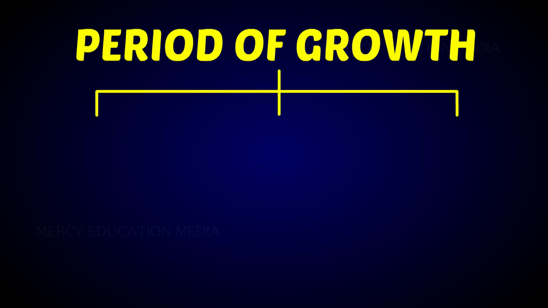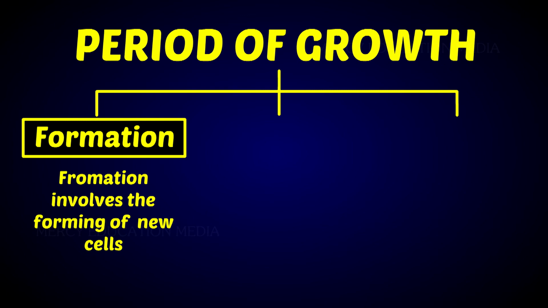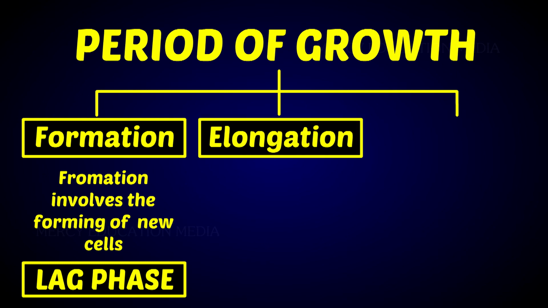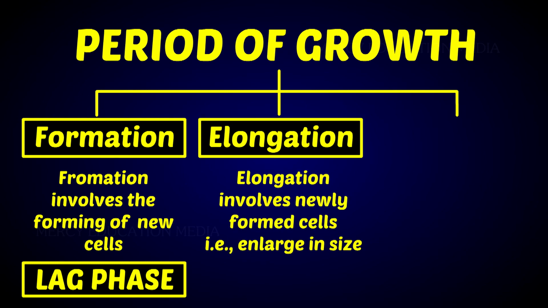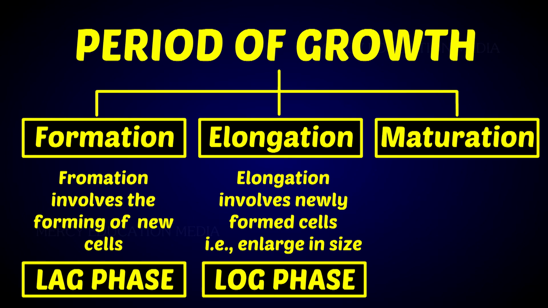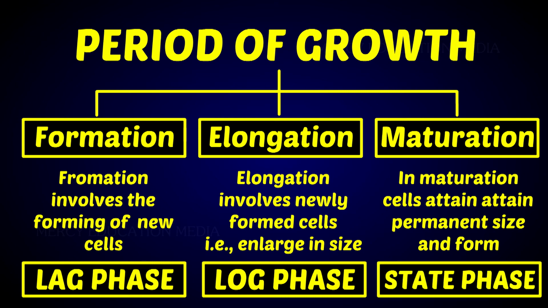The period of growth is divided into formation, which involves the forming of new cells and has a lag phase; elongation, which involves newly formed cells that are enlarged in size and has a log phase; and maturation, in which cells attain a permanent size and form and which has a steady state phase.